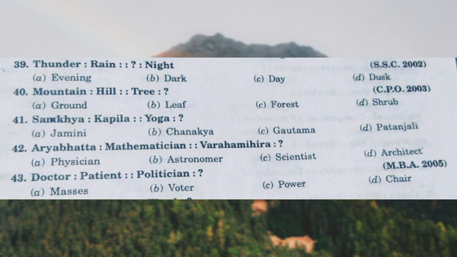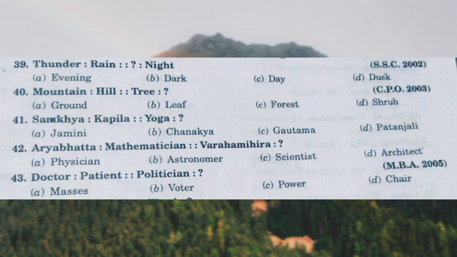And a tree is a much taller thing. The options will be ground, leaf, forest, and shrub. Of course the first option is a large one, and the second one is much lesser in height than the first. The tree will be higher, so you have to find the lower counterpart of the tree: either ground, leaf, forest, or shrub. A forest has more canopy trees than the tree, so the answer will not be forest.